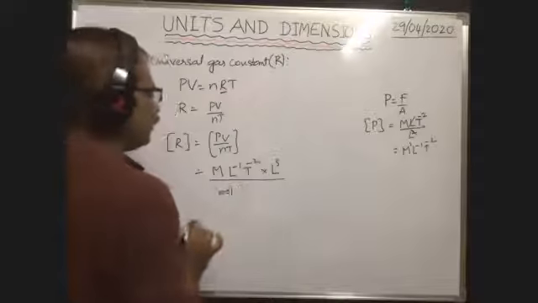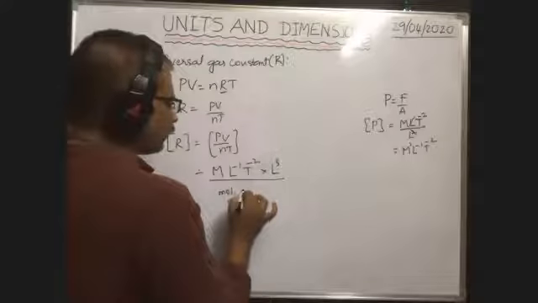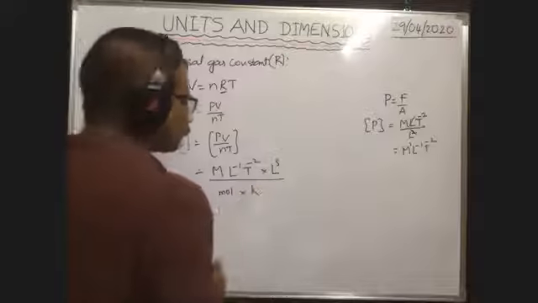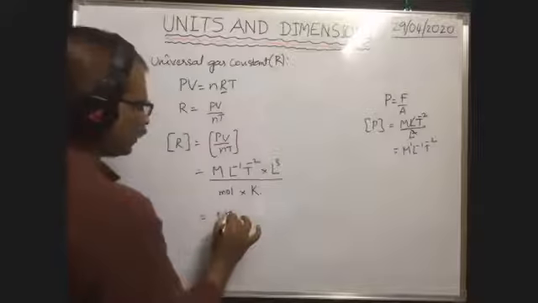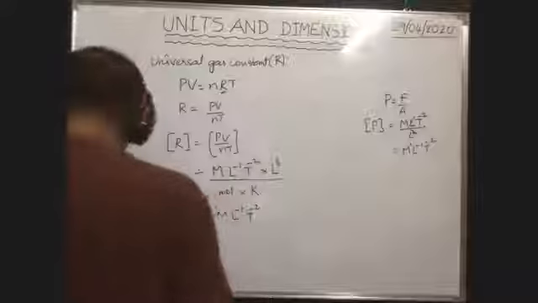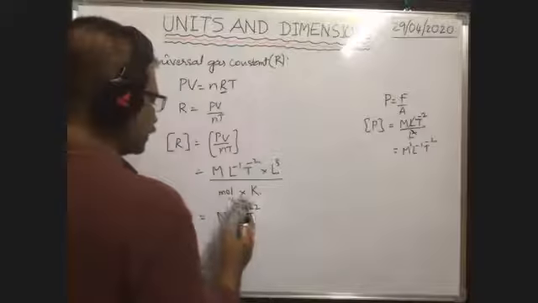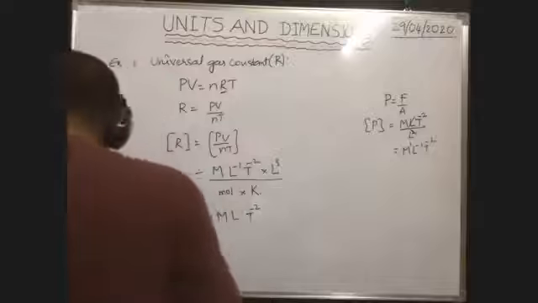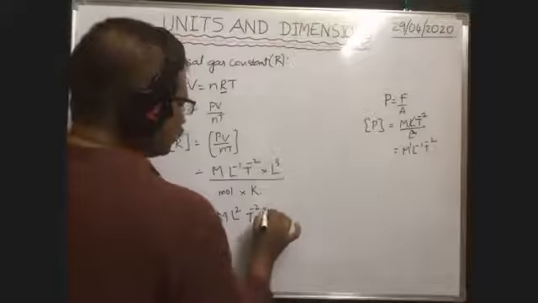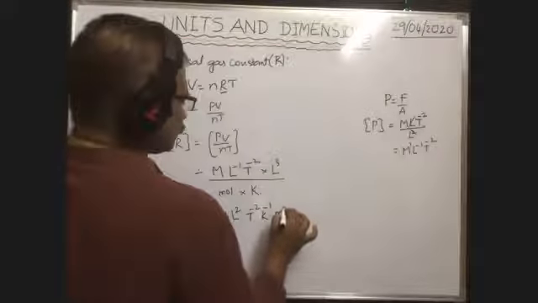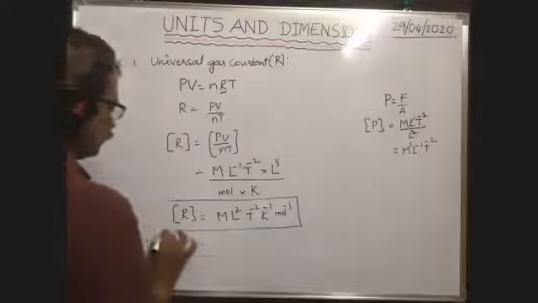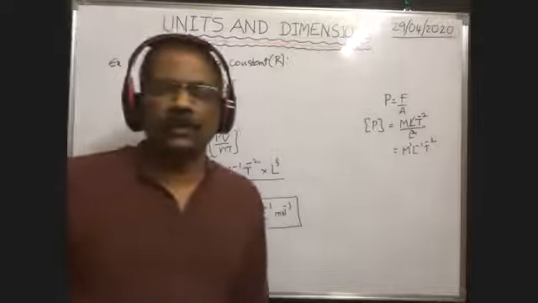The dimension formula of temperature can be written as theta or capital K. So M L inverse T to the power of -2 into L cubed gives L squared. So we get M L squared T to the power of -2 Kelvin to the power of -1 mole inverse. This is the dimension formula of universal gas constant.